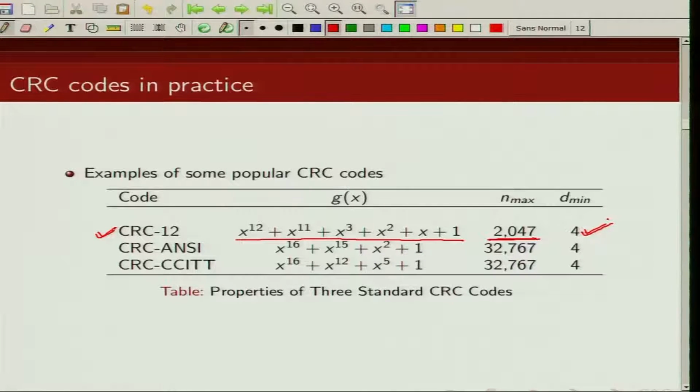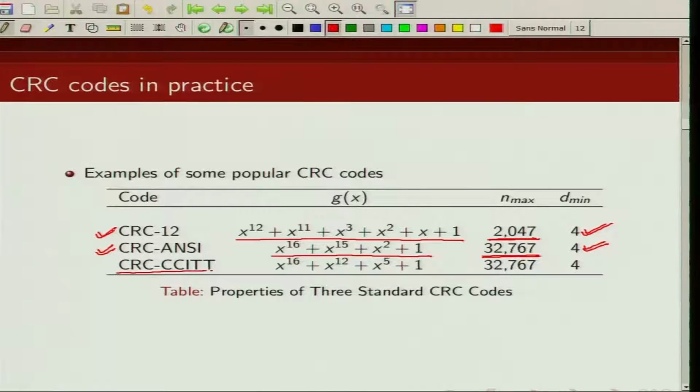So it can detect 3 errors. Another popular code is the CRC-ANSI code, a 16-bit CRC code with generator polynomial x^16 + x^15 + x^2 + 1, which can handle n of 32,767. Its minimum distance is also 4.